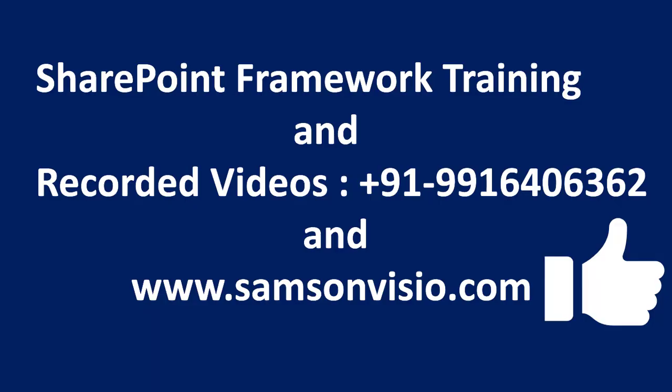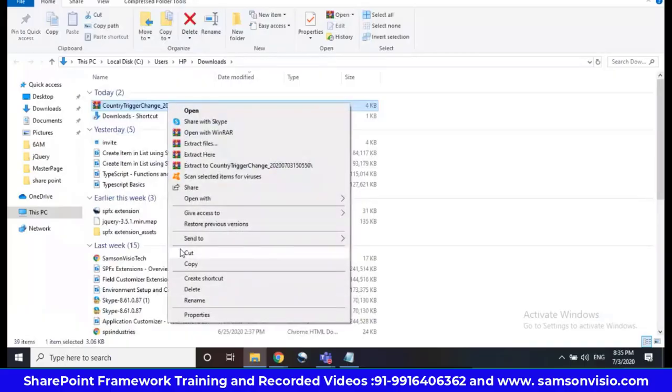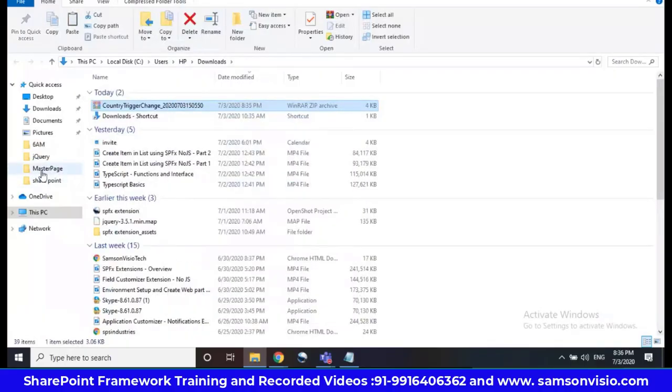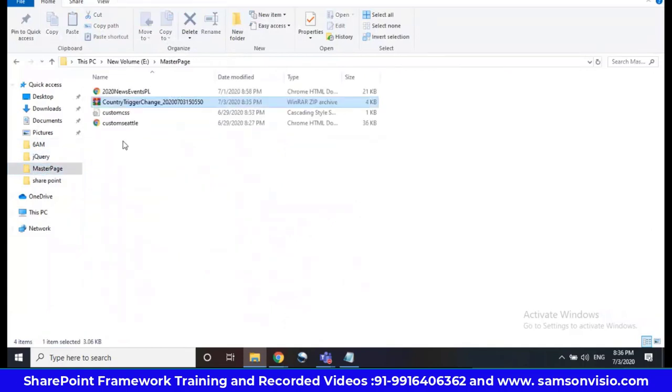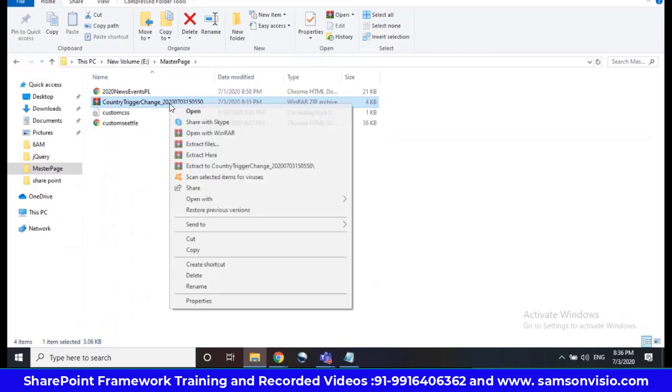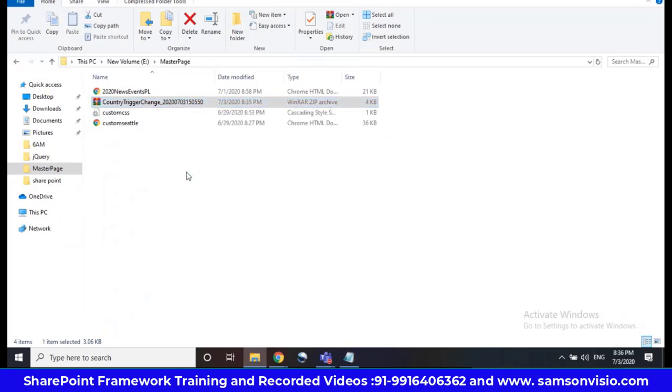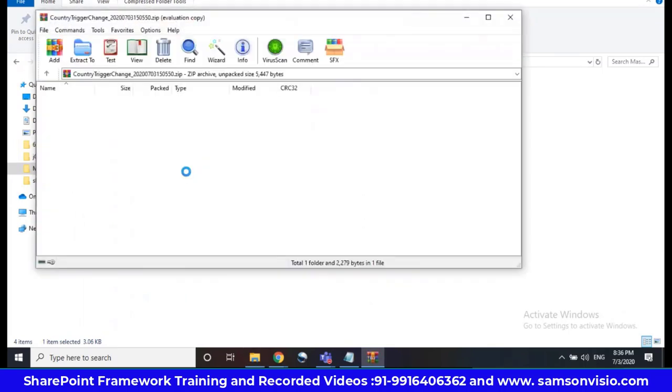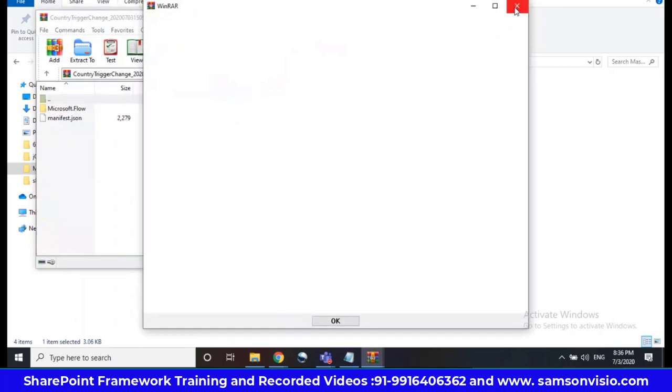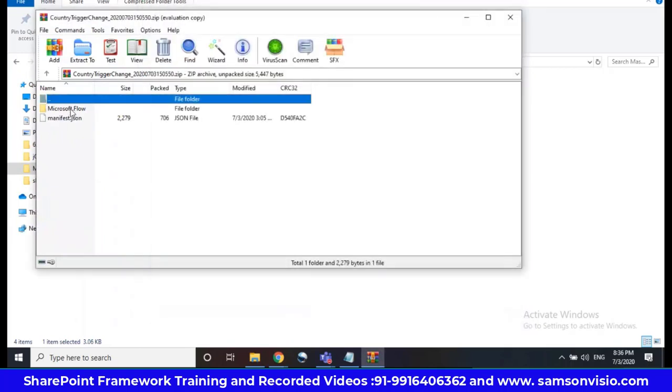So show in folder, cut, and I'm just keeping it somewhere. So you can see Microsoft flows in your file.